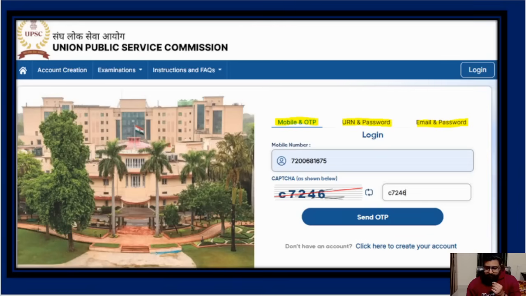Now when you do, you have 3 options to log in. Either you can use your simple mobile number, the OTP will come, put the OTP. Or you can put the email and the password which you made, that 8-letter password. With that also you can log in. Another thing is that later, after a few pages, you will create a URN. You cannot do that now. When that URN number is generated, you can use the URN and the same 8-letter password. So 3 options are there, so if anything gets forgotten there is an option.